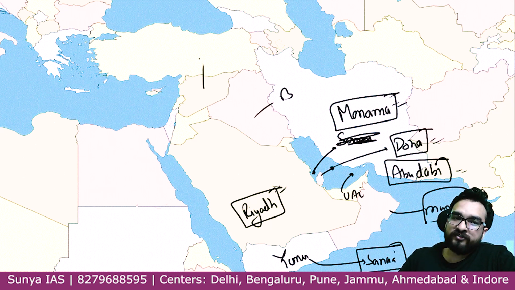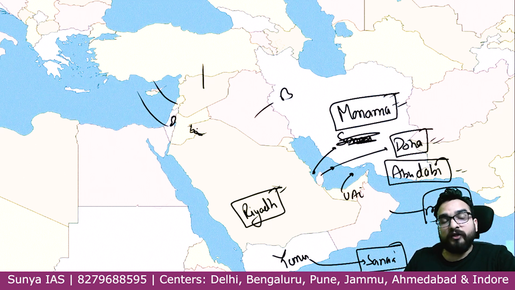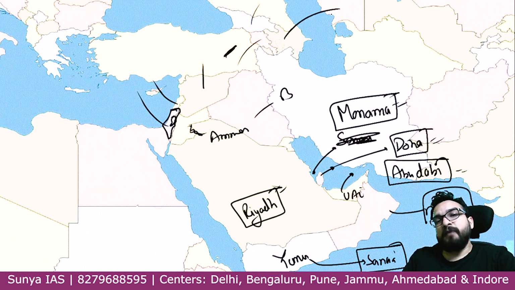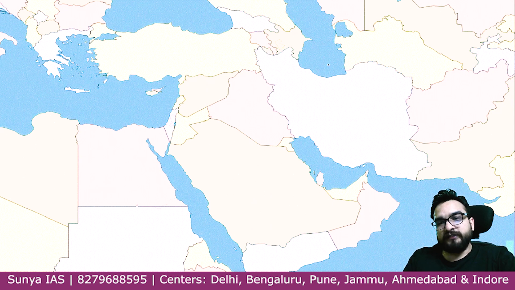This is your Baghdad, this is your Damascus, Beirut, and Palestine you will be seeing over here. It is a small country over here. Then Jordan, Jordan you will be seeing, Amman, right? Over here, the Palestine and Israel conflict, when you study international relations also, tomorrow in the next class, part 2, I'll be opening up this map also, don't worry. Geography, I'll be telling you the story you will be understanding in international relations. Over here, Amman, you have seen Ankara, Tbilisi, Yerevan, and Baku. Iran, Tehran, guys. Iran capital is Tehran.